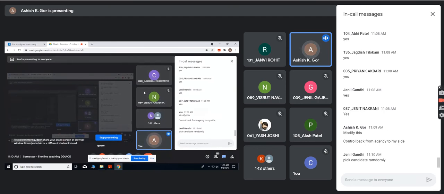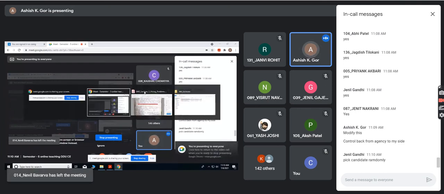Because you never know how the candidates are sent, in which order, whether they are strictly increasing or what order, right? So rather than believing the agency, you take a list of candidates, you randomly permute those candidates, and then take one by one. Or you can take randomly one person, then a second person, and so on, and interview the candidate with a hope that the worst case will not occur.